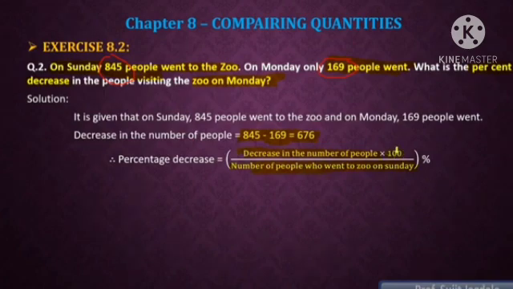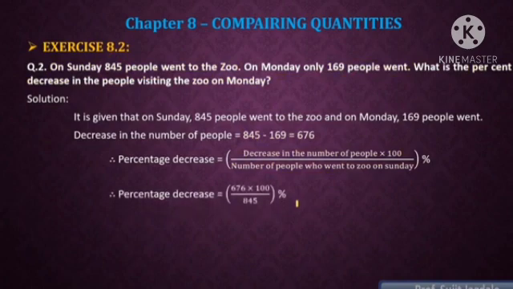That will be the percent decrease, because we have to compare it with Sunday. So that's why the number of people decreased is in the numerator, and the one we are comparing with is in the denominator. Therefore, we get decrease in number of people into 100 divided by number of people who went to the zoo on Sunday.